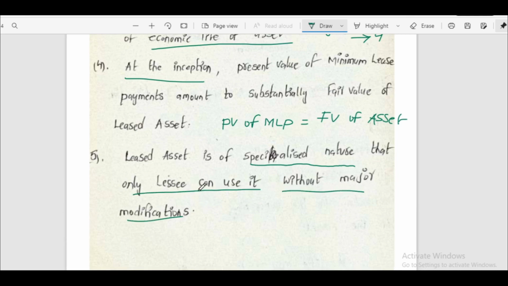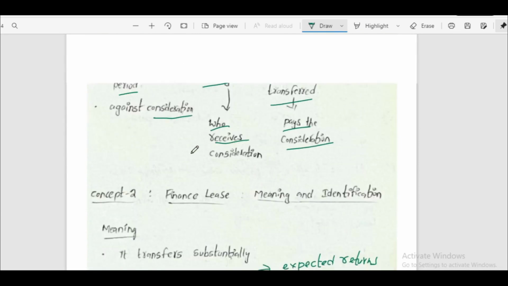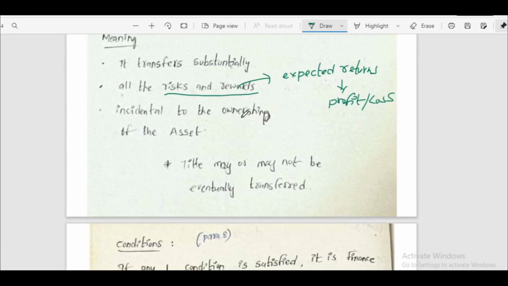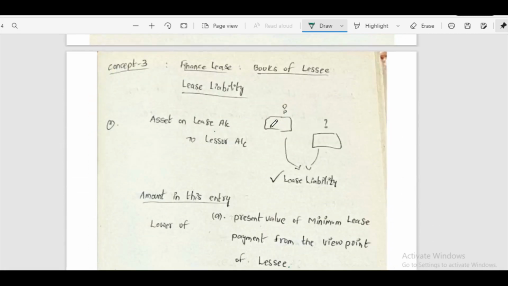If any of these conditions are satisfied, then we can say it is a finance lease. In all other cases, it is an operating lease.